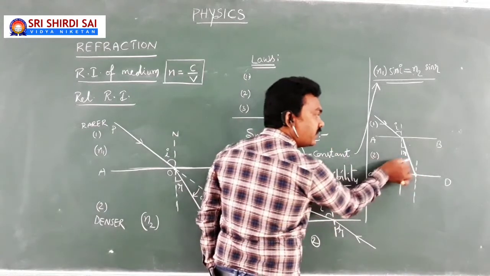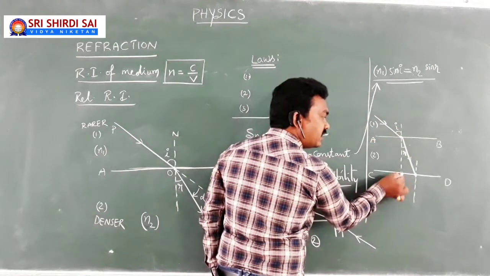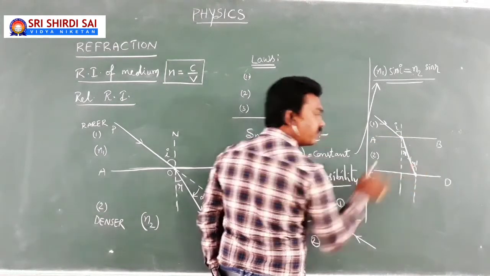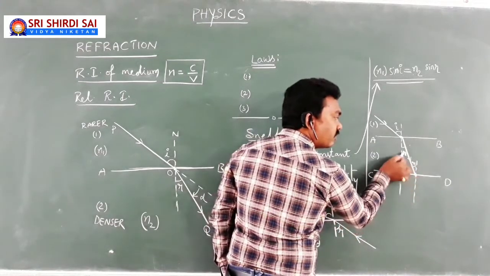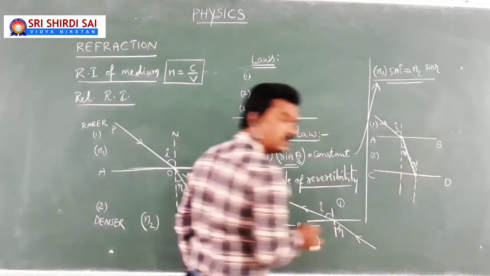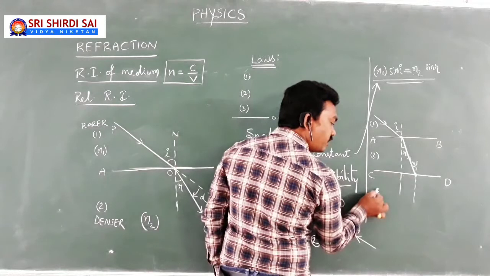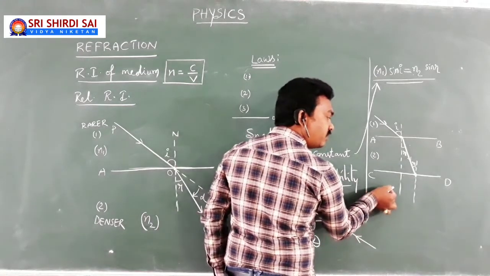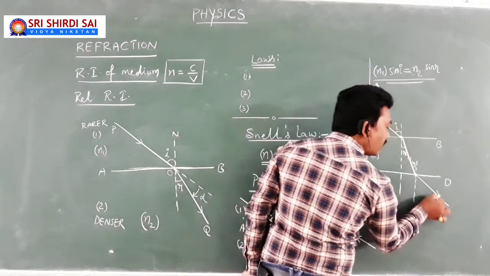Because in this particular example, your light is refracting twice, once at AB and next at CD. Here, r will be the angle of incidence again, because these two normals are parallel, so these two are alternate angles. Now for example, compared to the second medium, if the third medium, because light is entering from the second medium to the third medium, is rarer compared to the second medium, then it bends away from the normal.